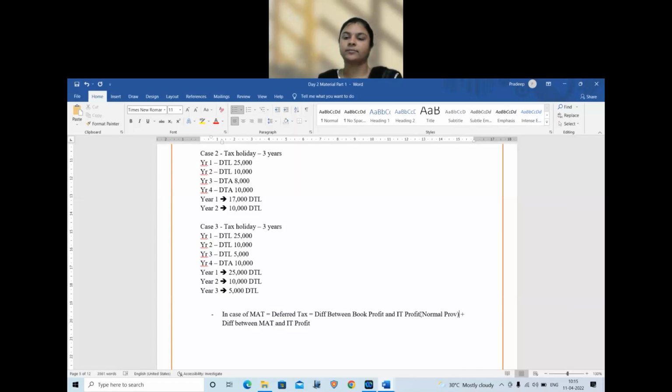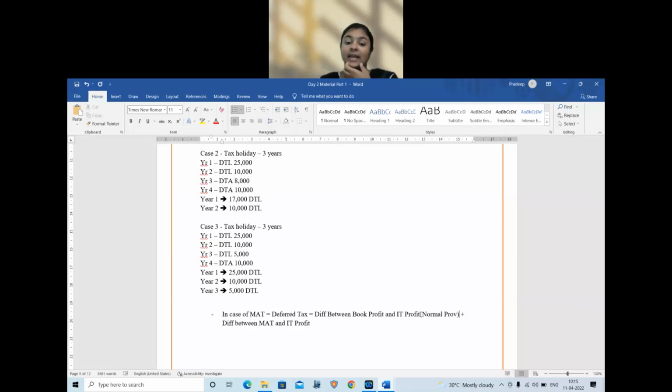Okay, I'll repeat the MAT provision. MAT provision is for calculation of tax as per minimum alternate tax provisions. Where as per income tax provision, if you are getting a lesser profit, and as per minimum alternate tax, if you are getting a higher profit, we have to pay tax based on that minimum alternate tax provision.